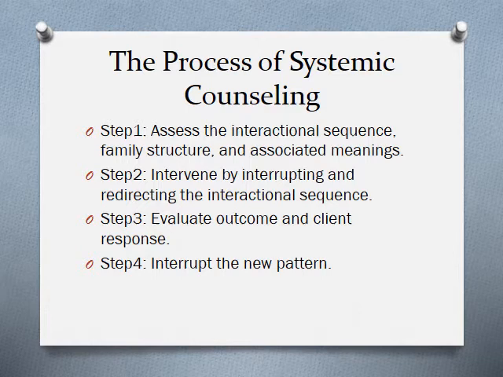The process of systemic counseling. Step 1. Assess the interactional sequence, family structure, and associated meanings. Step 2. Intervene by interrupting and redirecting the interactional sequence. Step 3. Evaluate outcome and client response. Step 4. Interrupt the new pattern.